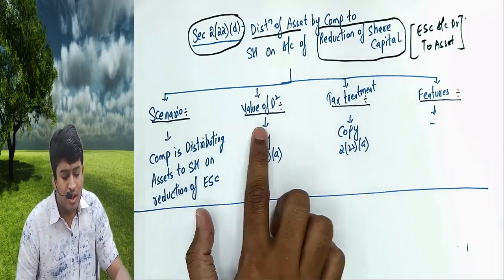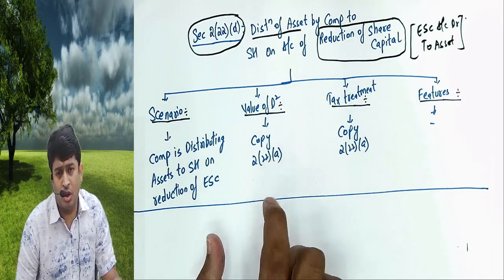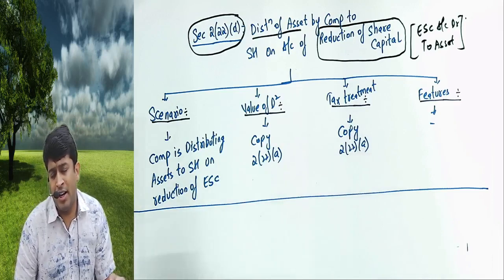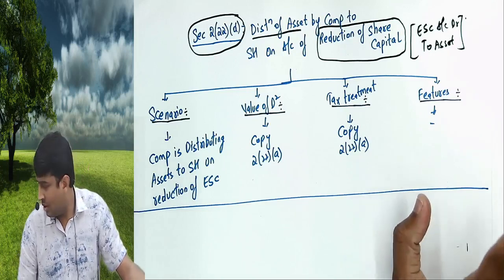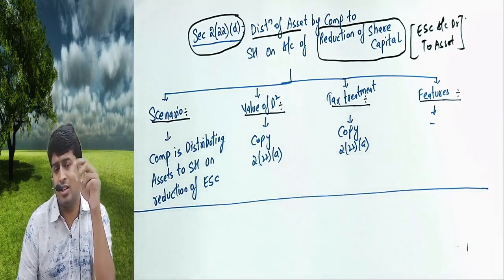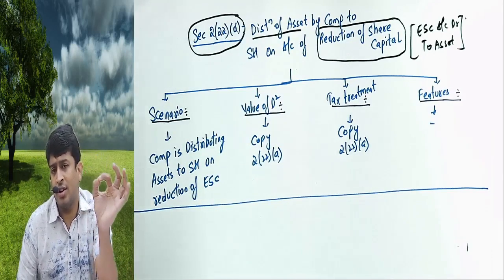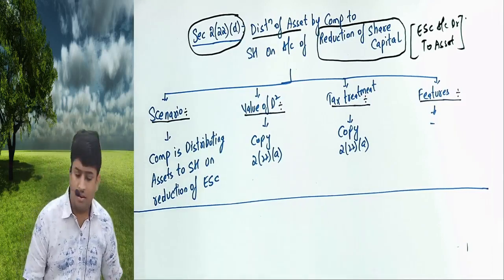That is the scenario. Value of deemed dividend you have to copy as per 222A. That is fair market value of asset distributed or accumulated profits whether capitalized or not, which is lower. Tax treatment again you have to copy as for 222A. The company has to pay DDT at the rate of 20.5555% under 115O. Shareholder up to 10 lakhs exempt, excess of 10 lakhs taxable under 115 BBDA. Features you don't have anything. Clear? So this section will apply in two conditions. You're giving assets to shareholder, but a specific scenario on reduction of share capital. That also will treat it as dividend. Copy karo please.